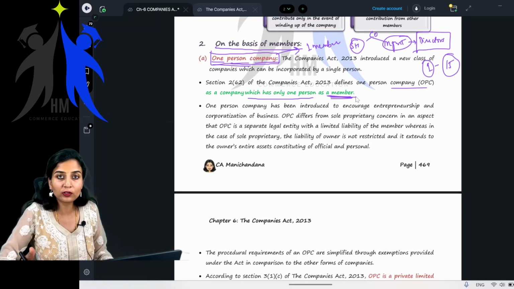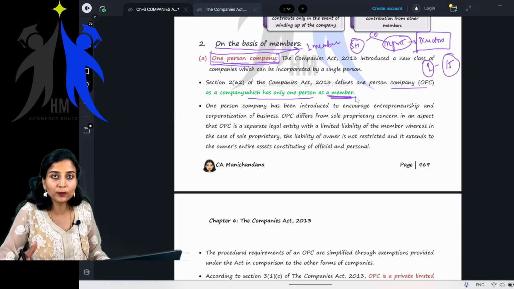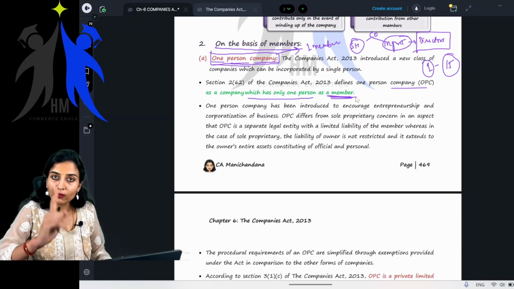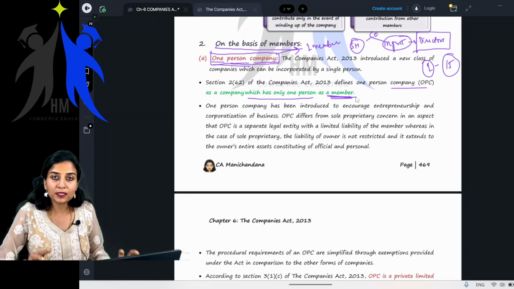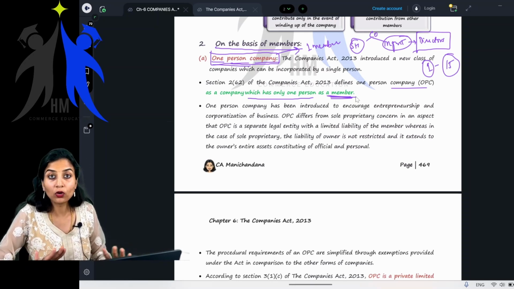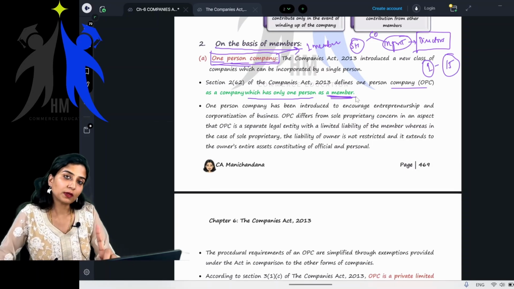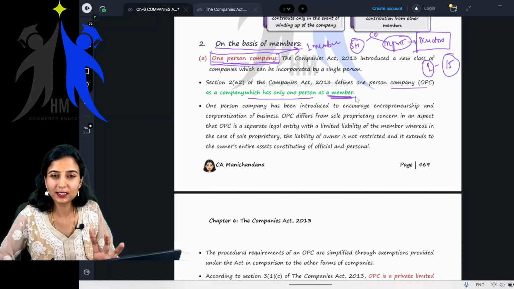Say someone wants to incorporate an OPC, a one person company. You might think you should have only one director. No, it's wrong. The business can be run by 15 directors, no problem, but the ownership, the member, must be only one. This basic thing is clear?